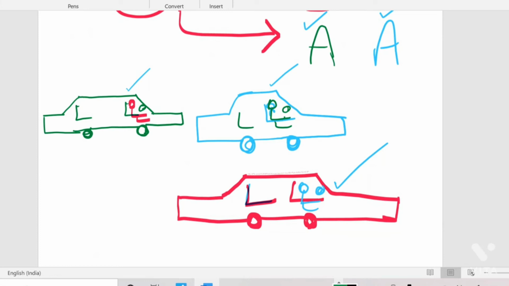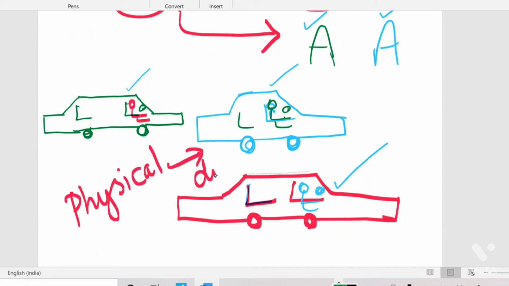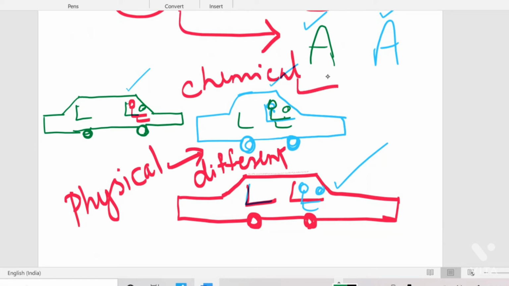same. So what is the difference here? Here the physical or outside appearance is different for all. But chemical composition means what is used to make it, or what chemical reactions it is undergoing, and everything is the same. All three have the same chemical properties, but the physical properties of these three are different. That type of elements are called isotopes. So once again, I'll repeat.